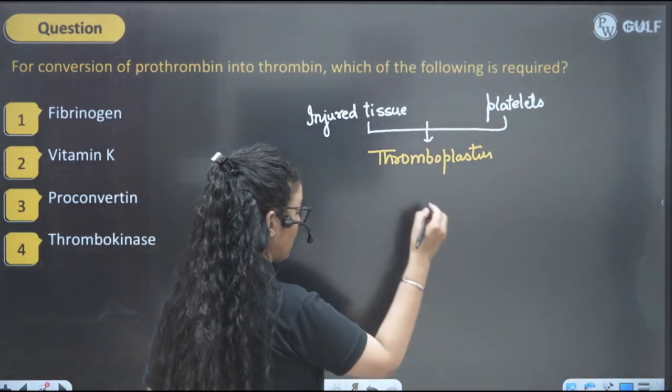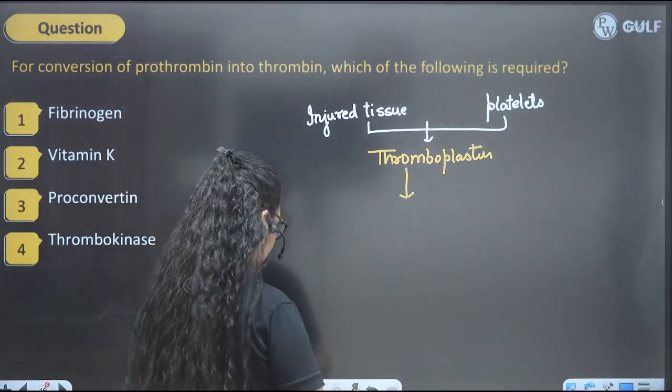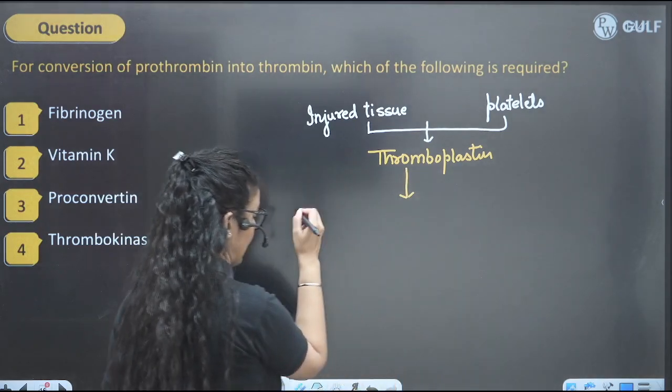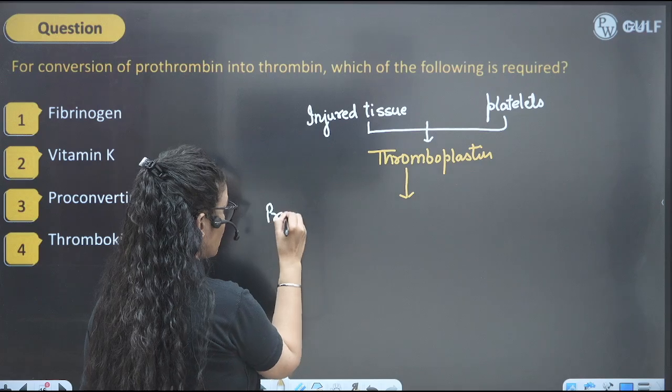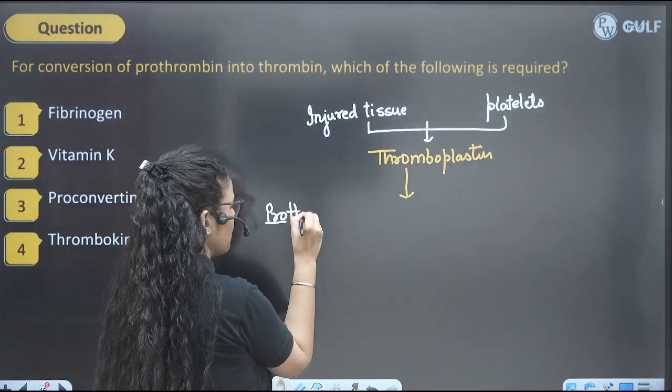Then this thromboplastin will activate another factor in the blood that is known as prothrombinase. So wherever we write the term pro, it means inactive.